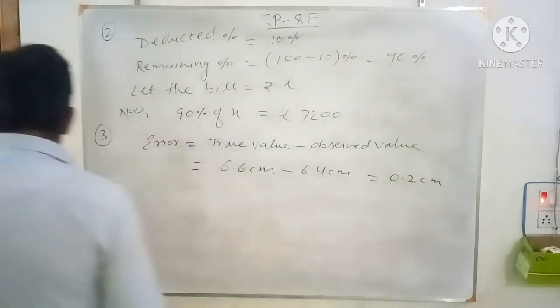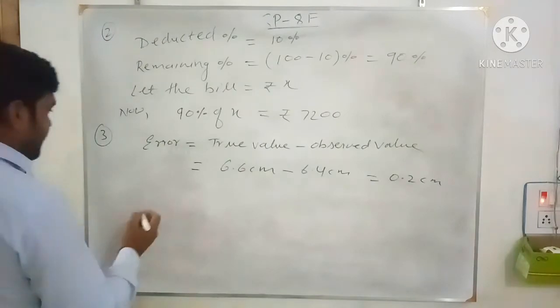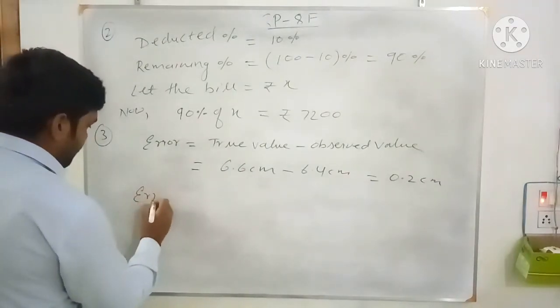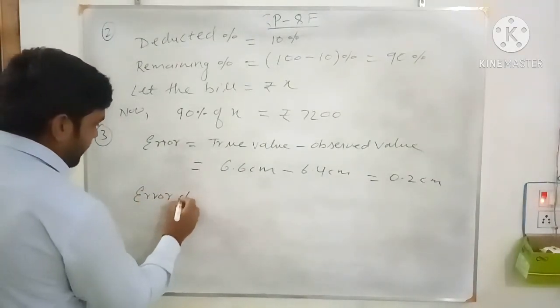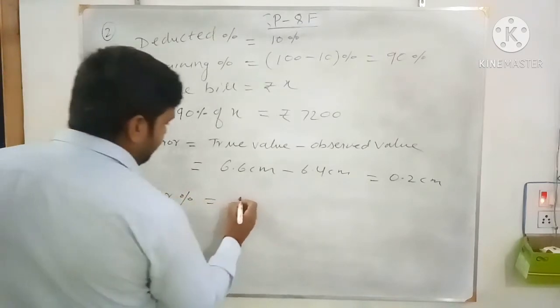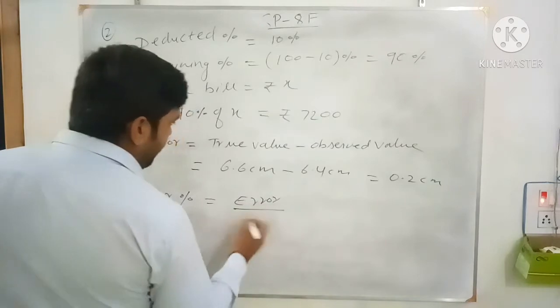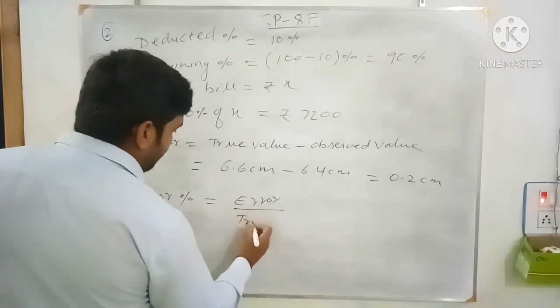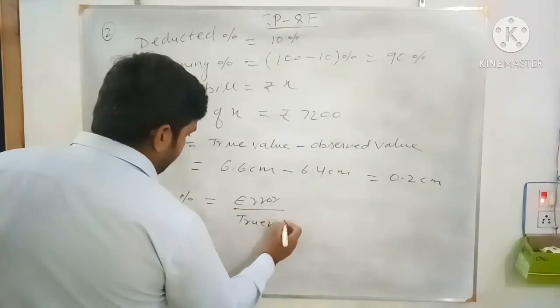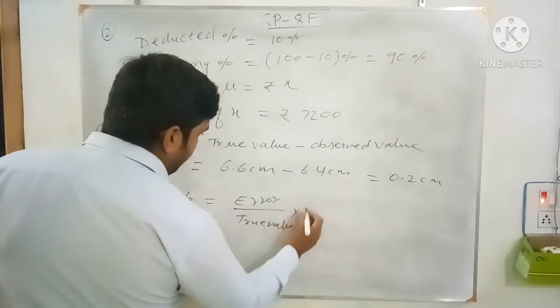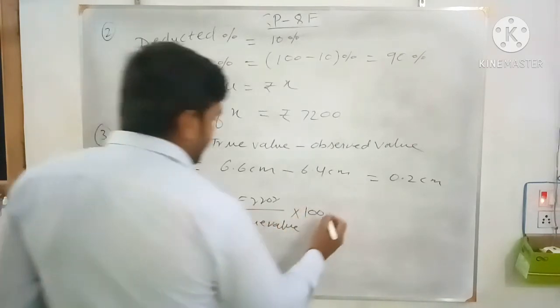So now you calculate the percentage here. So error percentage equals error upon true value into 100. So what is the error?